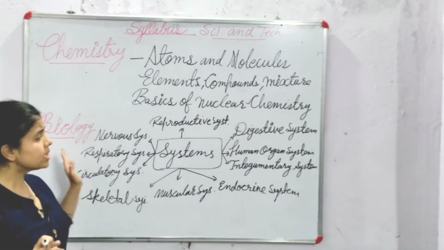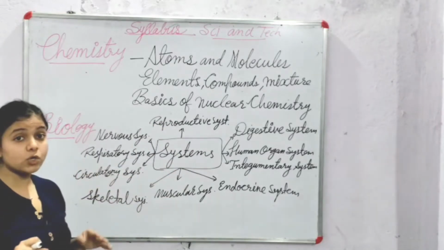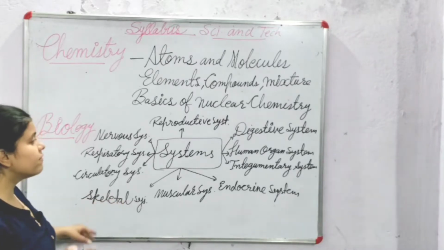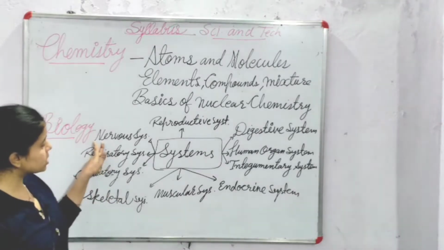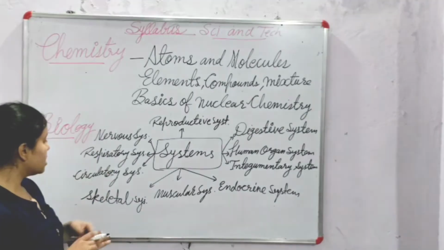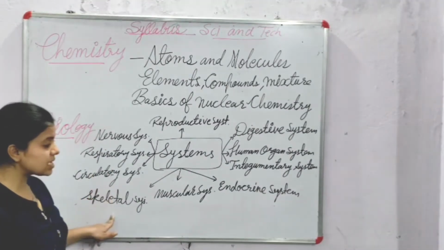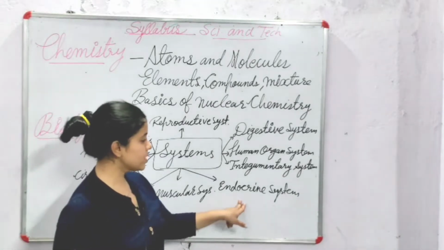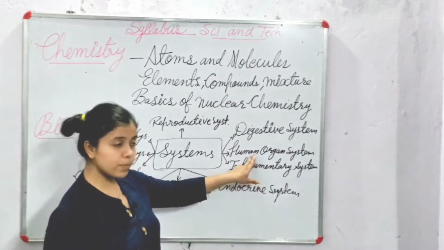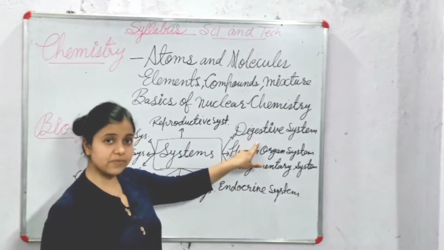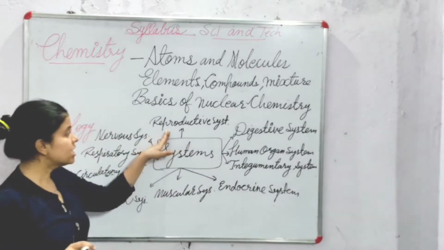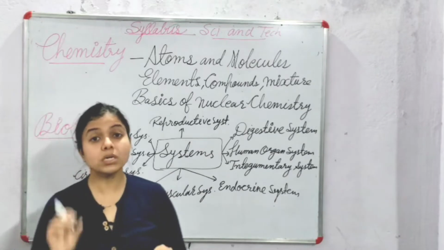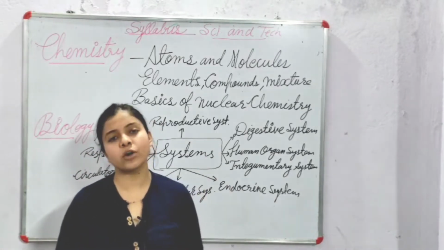In biology, all these systems are there. Biology contains a very large portion. So it starts from systems. Which systems are there? Nervous system, respiratory system, circulatory system, skeletal system, muscular system, endocrine system, integumentary system, human organ system, digestive system, and last but not the least, reproductive system. These all systems we have to study. We have to do deep study because any question can come from these kinds of systems.